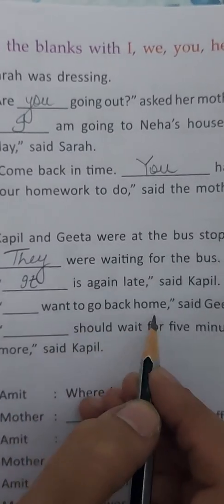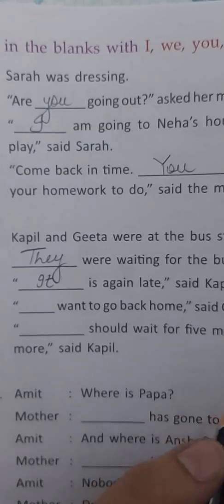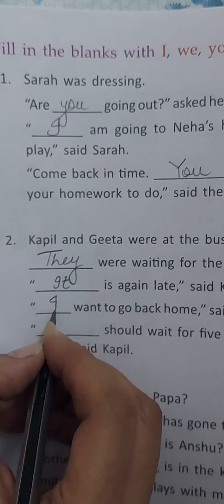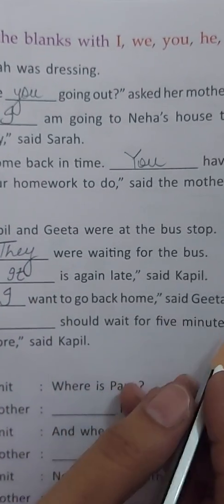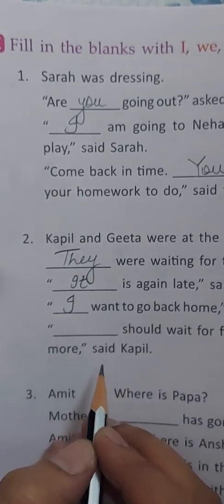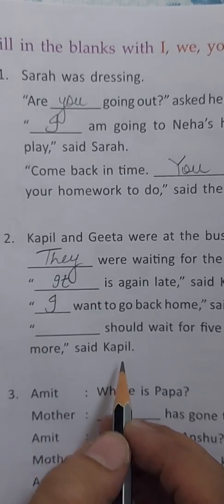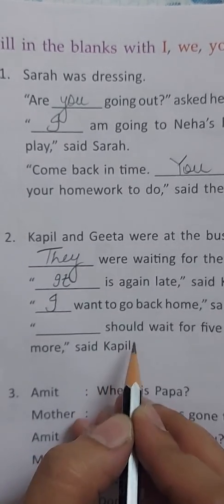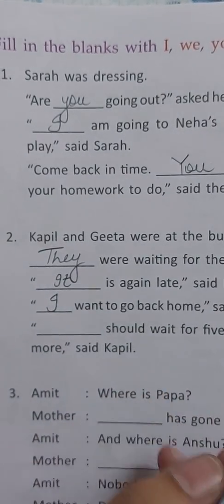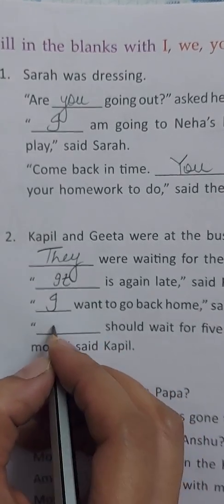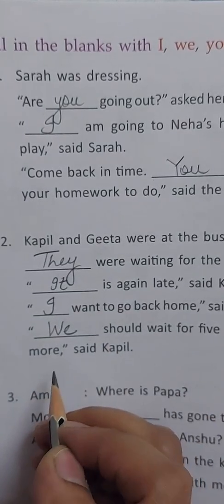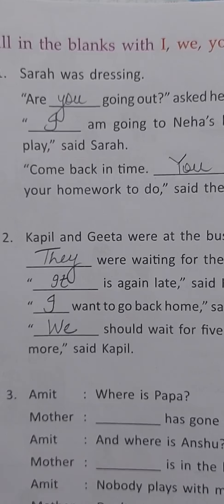Dash want to go back home, said Geeta. Now, Geeta says that she wants to go back home. So, here we'll write I. I want to go back home, said Geeta. Dash should wait for 5 minutes more, said Kapil. Now Kapil is telling Geeta that both of them should wait for 5 more minutes. So here we'll use the word we. We should wait for 5 minutes more. Okay?